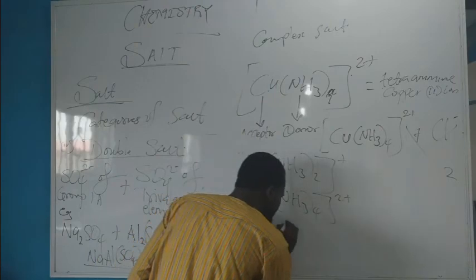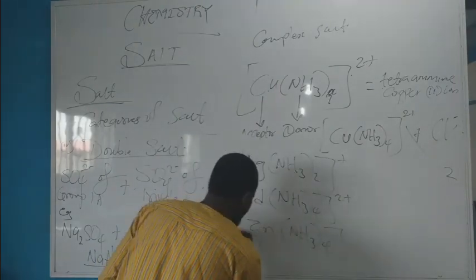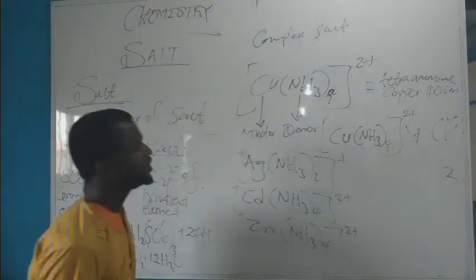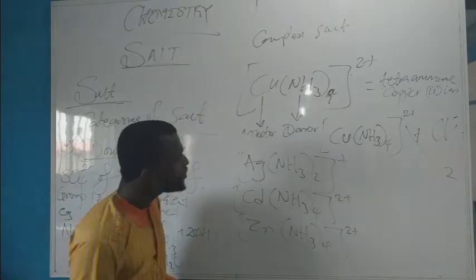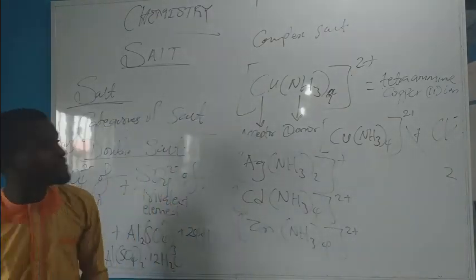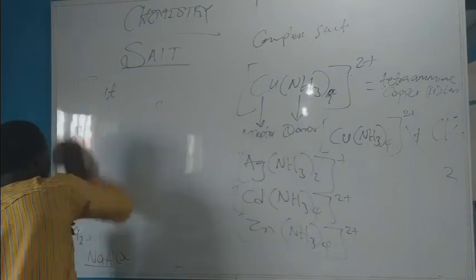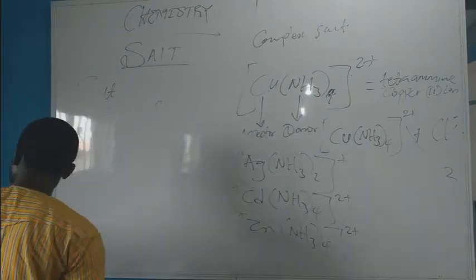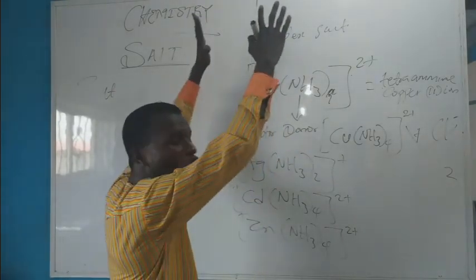Then tetraamine zinc 2 ion. This is a complex ion. Then we have hexacyanoferrate ion. How do you derive that one? All these are examples, so you can create your own example from here. In case you see this in past questions, these are just complete examples.